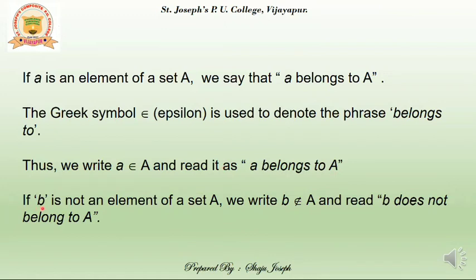So, if we consider another element b, which is not present in A, then we will write it as b, struck-out epsilon, A. The struck-out epsilon stands for does not belong to. So we can read it as b does not belong to A. I repeat, b struck-out epsilon A can be read as b does not belong to A, where small b is the element and capital A is the set.